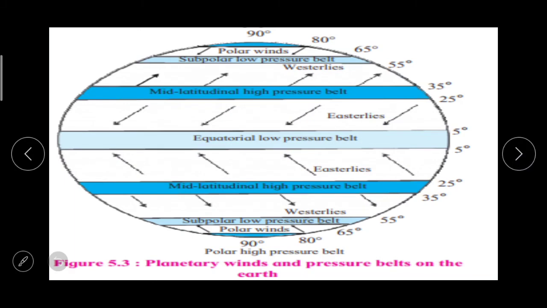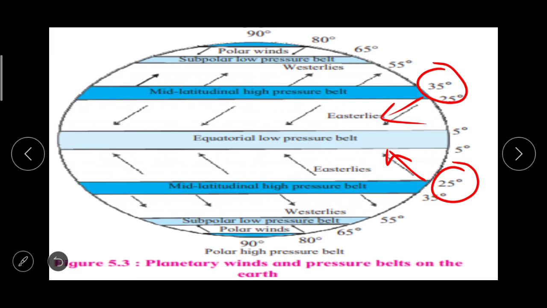Now the figure 5.3, which is given in our textbook. In both the hemispheres, the winds blow from the high pressure area between 25 degree and 35 degree parallels, here you can see, to the equatorial low pressure belt. These arrows you can see.